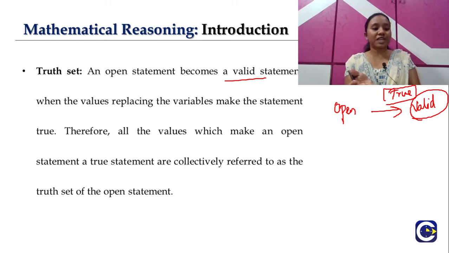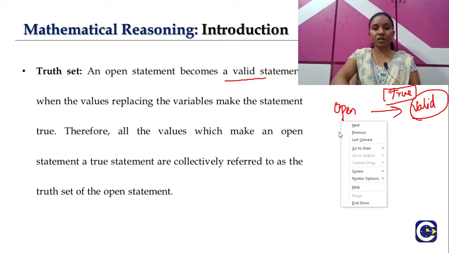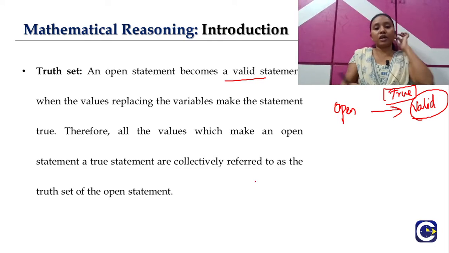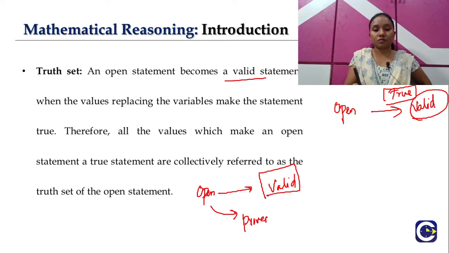If any given statement is proven to be true, we have seen in our previous slides that the statement is called a valid statement. The same thing will be applicable for our truth set. So this open statement becomes a valid statement when it has been proved to be true.